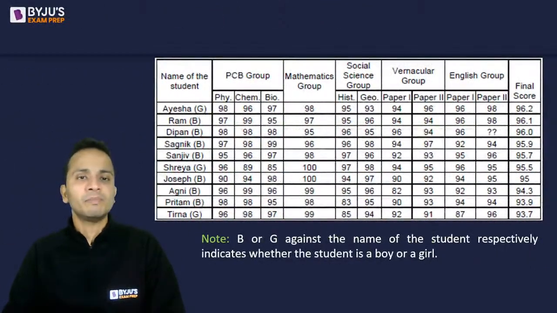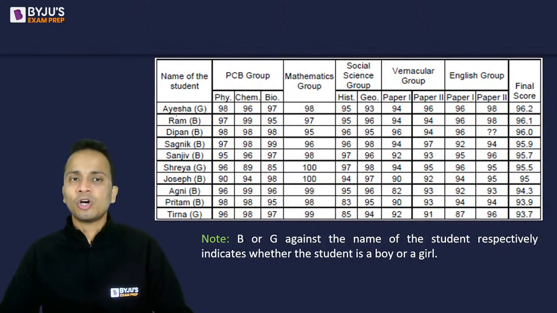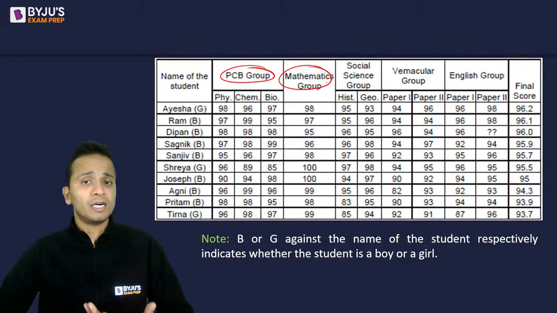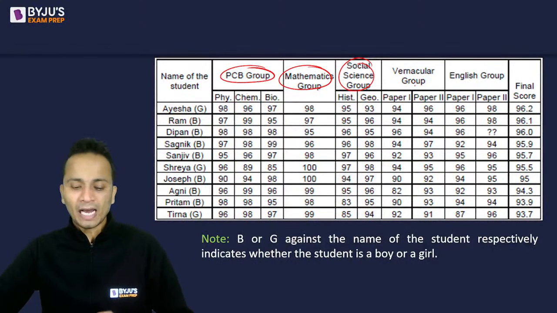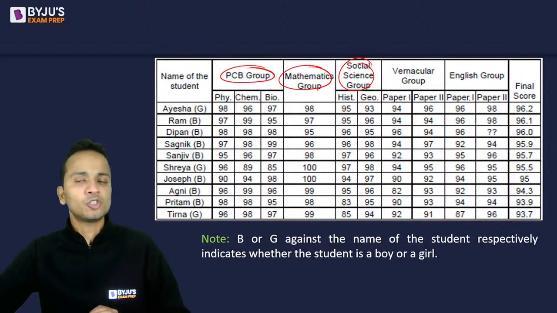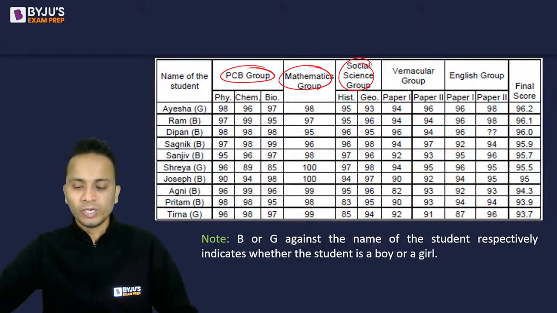This is given in the table. On the leftmost column, you will see the name of the students. Then the first group is the PCB group, and it has 3 subjects: physics, chemistry, and biology. Then the mathematics group has only 1 subject. The social science group has 2 subjects: history and geography. The vernacular group has 2 papers, paper 1 and paper 2. The English group has 2 papers, paper 1 and paper 2. And then finally, the final score of a student is given.